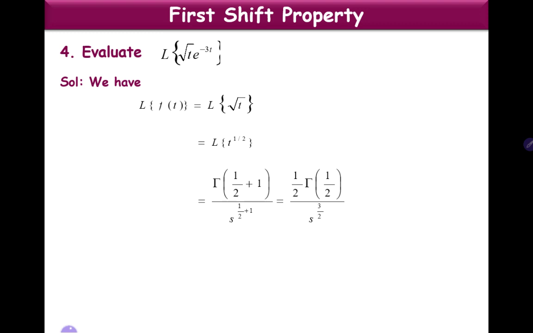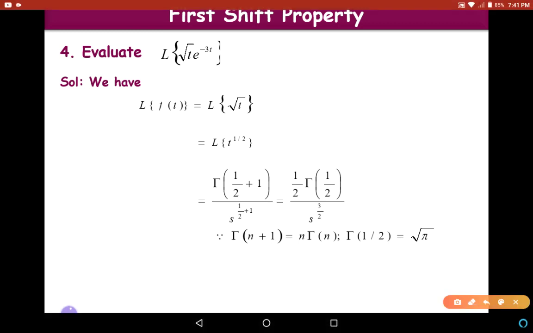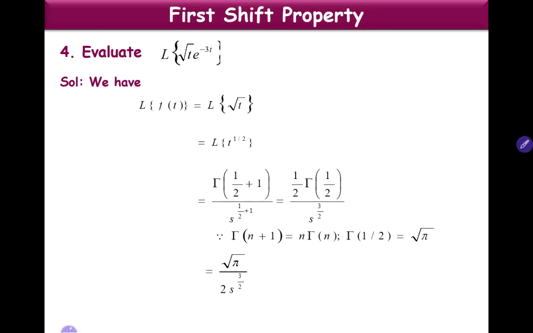And do you remember the property that gamma of n plus 1 is equal to n into gamma of n? Therefore, gamma of 1 by 2 plus 1 can be written as 1 by 2 into gamma of 1 by 2, by s power 3 by 2. And we know that gamma of 1 by 2 is square root of pi. Therefore, we get L of root t as root pi by 2 into s power 3 by 2. This is L of root t.